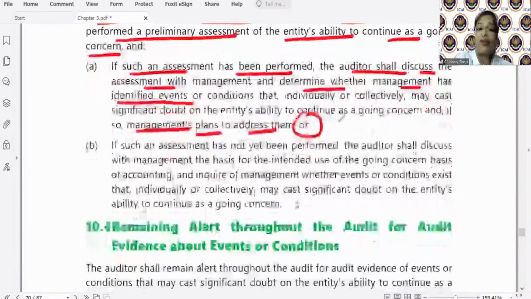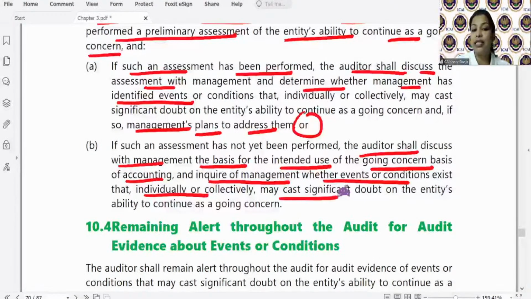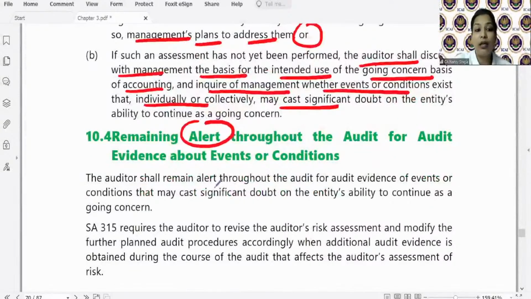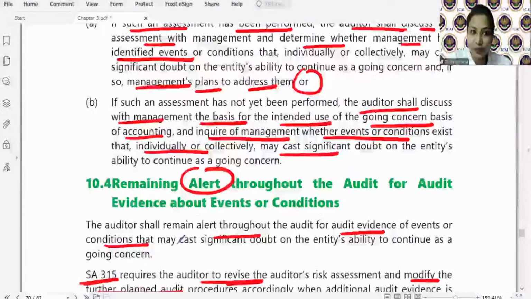Where such assessment is not made, then auditor will scold the management. The auditor shall discuss with management the basis for the intended use of going concern basis of accounting, how you used it, and inquire of management whether events and conditions exist that may cause doubt. Then auditor will ask the management to perform such assessment, and auditor will remain alert throughout the audit for audit evidence of events. Okay. And if SA 315 assessment needs to be revised, he'll revise that and he'll modify the further audit procedures in SA 330. Simple, right?